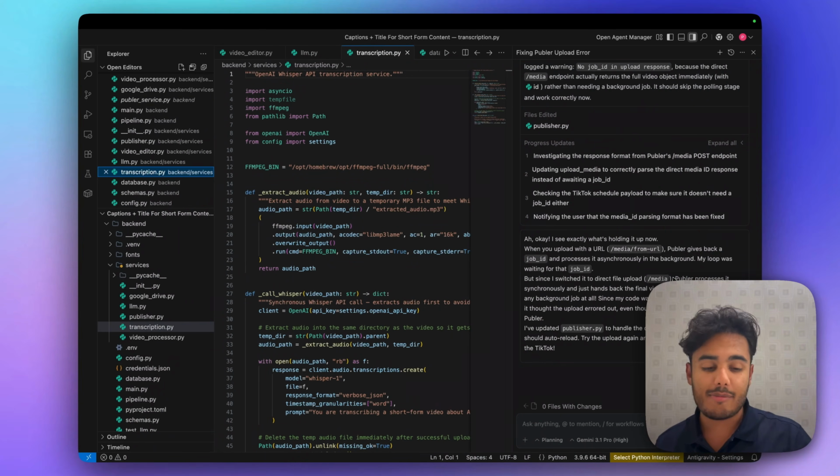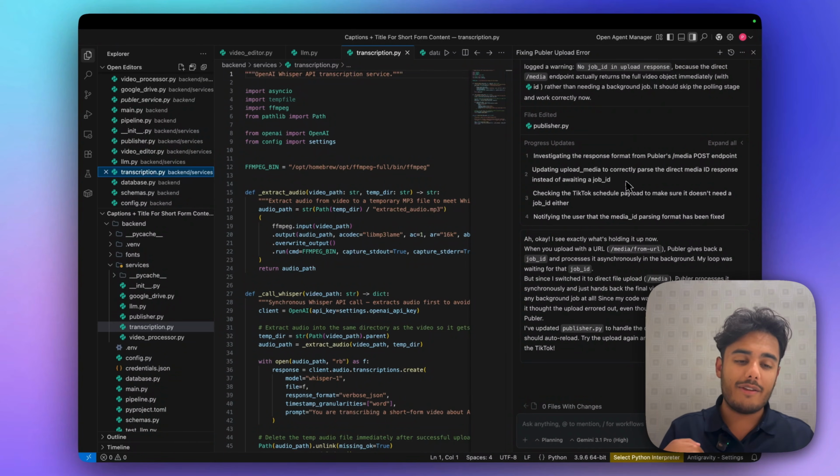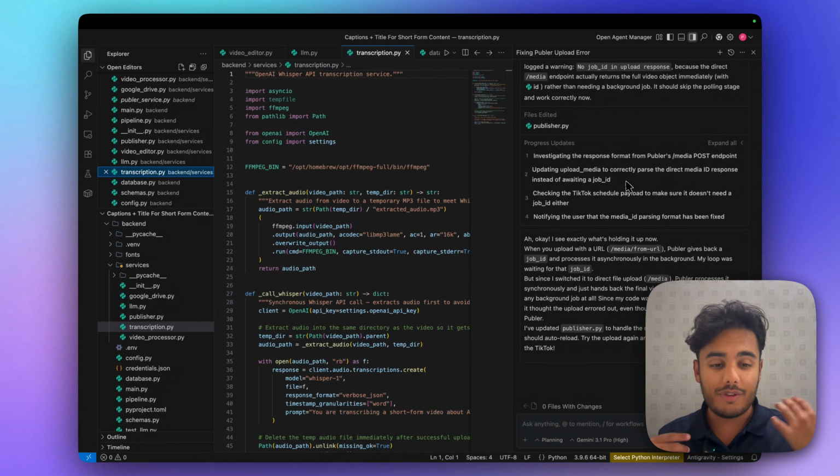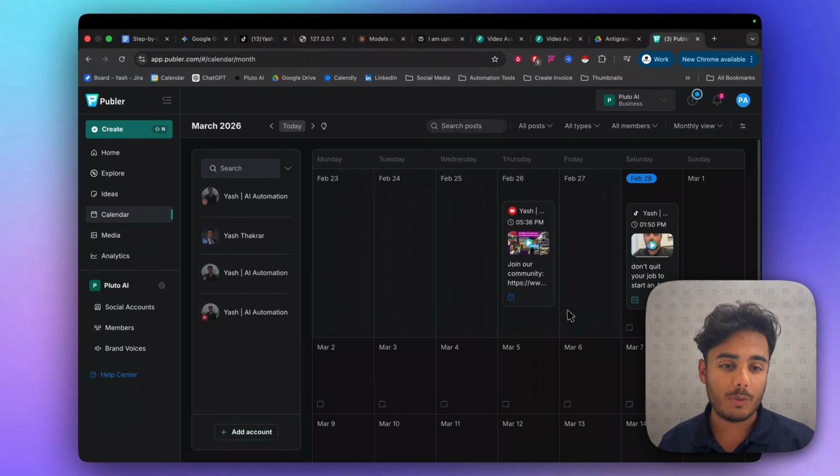And now our next step is to go and build our front end. So for reference on how I actually fixed the Publer thing, there were problems. I went to AntiGravity. I told it there's a problem. It tried to fix it. I tried it. New error. Gave the error to AntiGravity. It fixed that error. And slowly, we fixed everything. It probably took me about 30 minutes to get that all up and working.